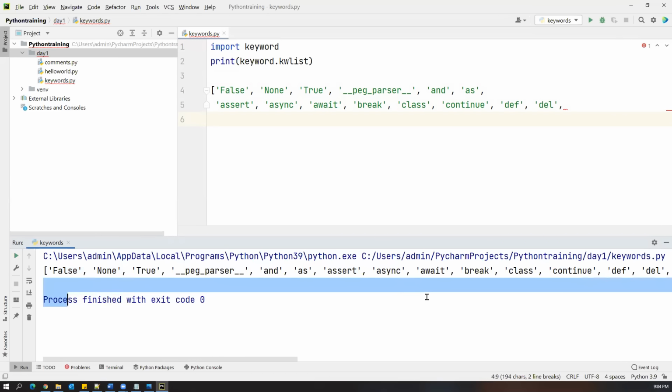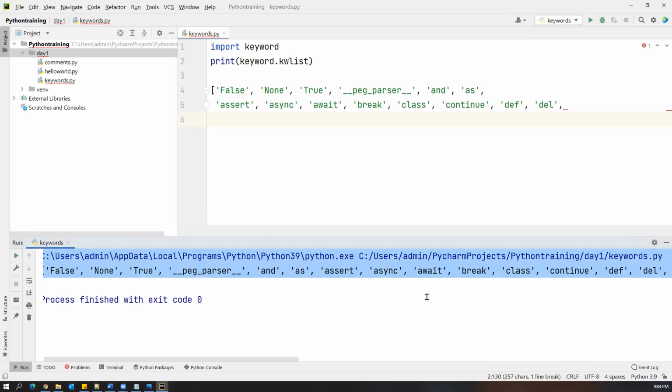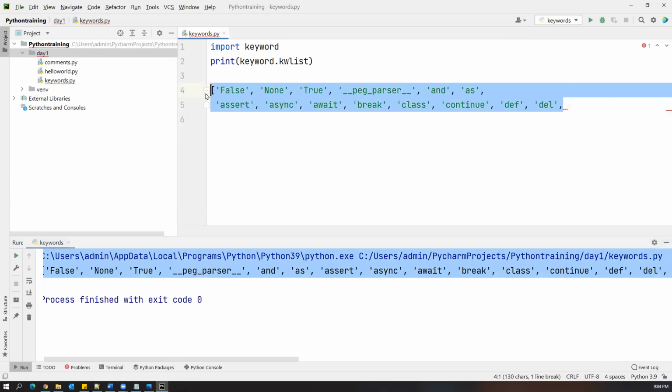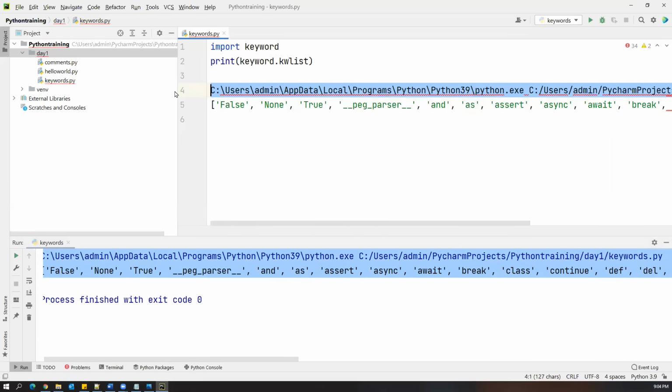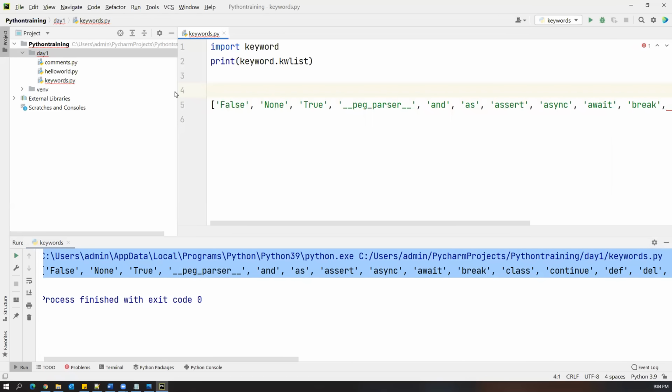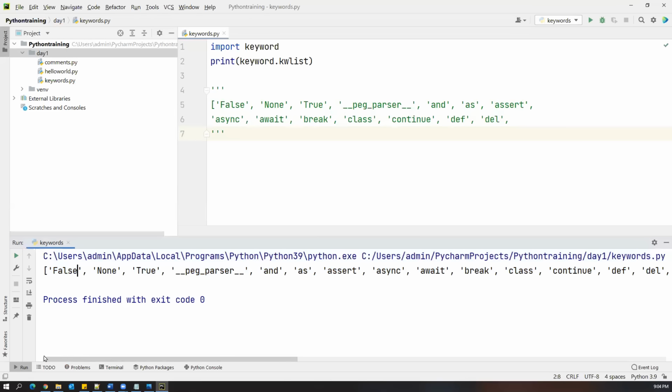I'm just copying them and putting in a comment. I have not copied everything yet, but these are the different keywords. You can look at this: False, None, and, as, assert, async, await, break, class.